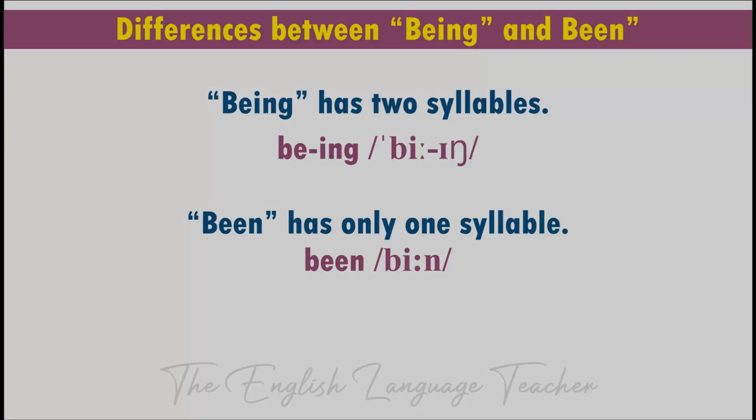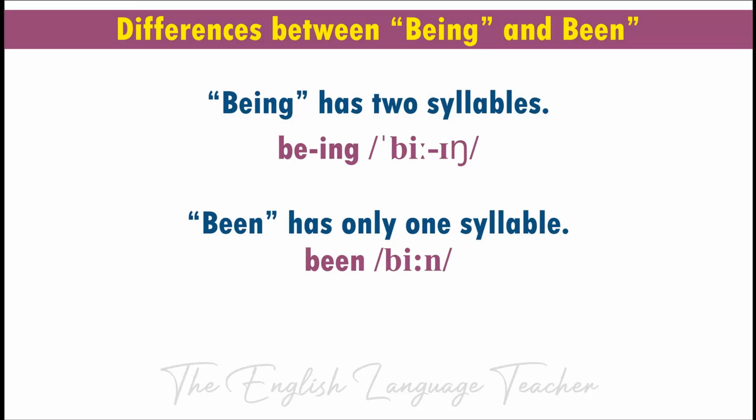Now, the last difference between being and been is the most important one. Being has 2 syllables, being, while been has only 1 syllable, been. You must start pronouncing the 2 correctly so as to reduce the chances of mistaking them for each other. Being is pronounced being, while been is pronounced been.